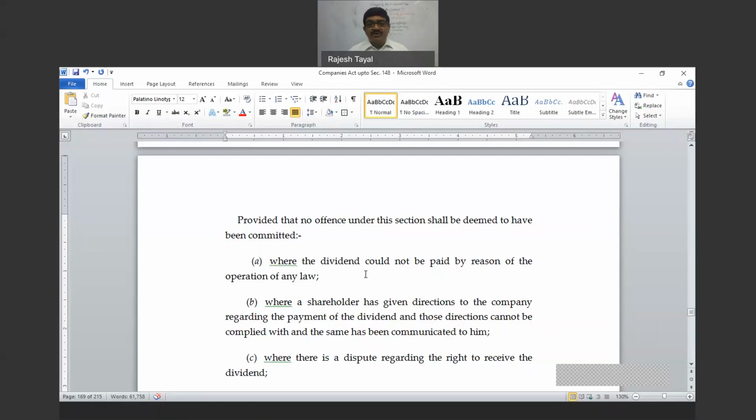Number B, where the shareholder has given a direction to the company regarding payment of dividend and those directions cannot be complied with and the same has been communicated to him. Now, again an example. Law says the dividend should be paid only to the registered member whose name appears in the register of members on the day when dividend is due. And the shareholder has given instruction that instead of paying the dividend to me, you can pay this amount of dividend on my behalf to somebody.